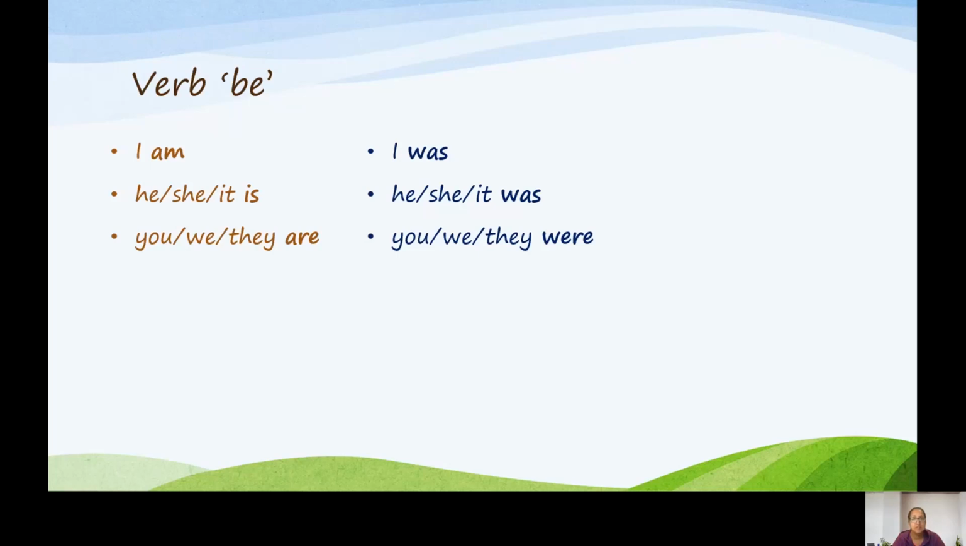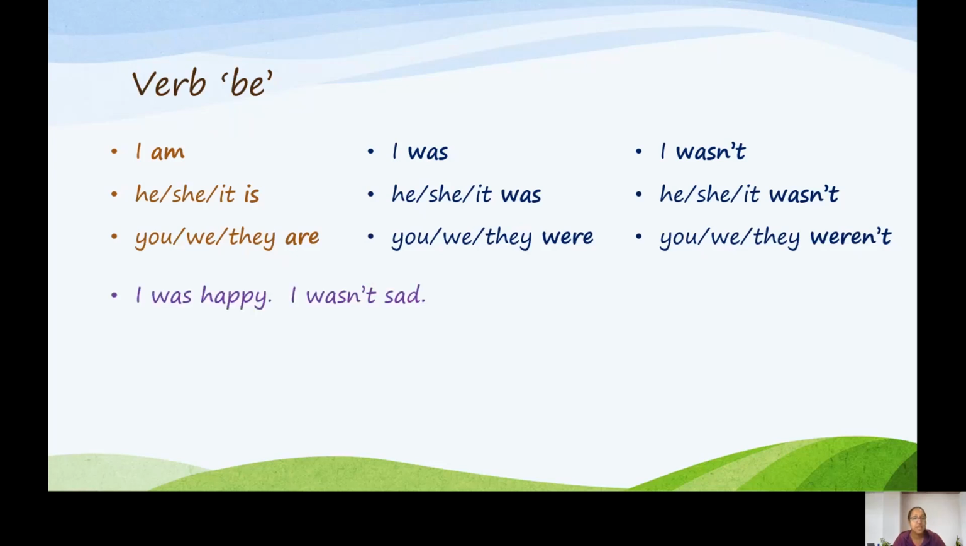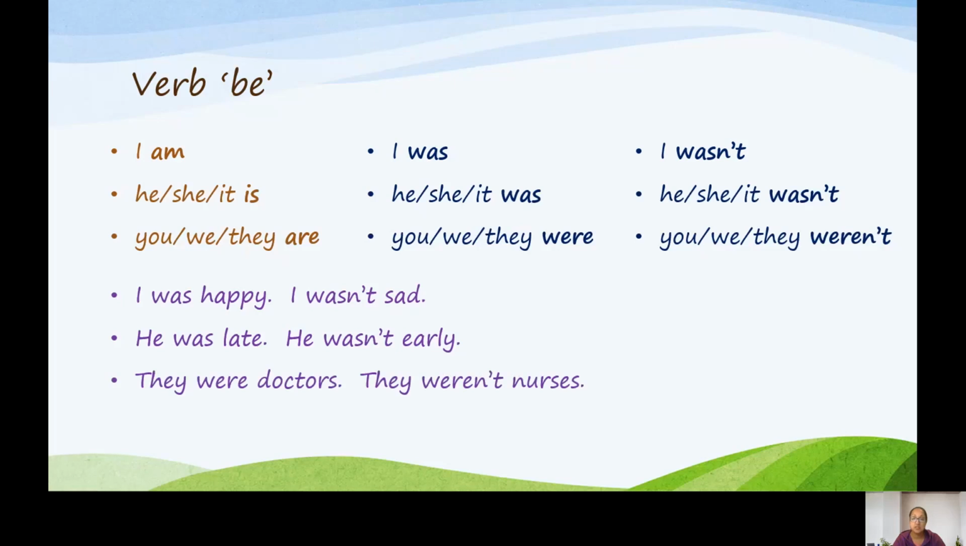The negative would be I wasn't, which is short for I was not. He, she, or it wasn't. And you, we, they weren't, short for were not. For example, I was happy. I wasn't sad. He was late. He wasn't early. They were doctors.